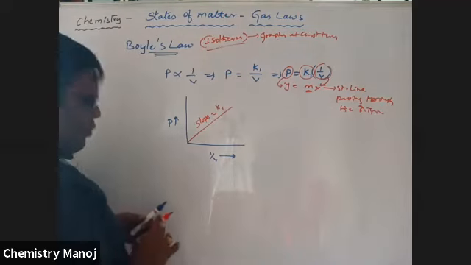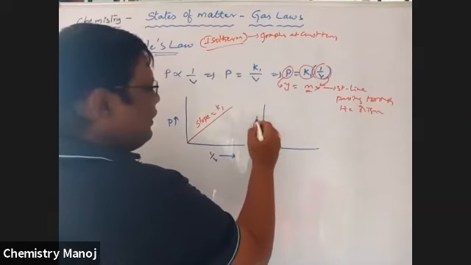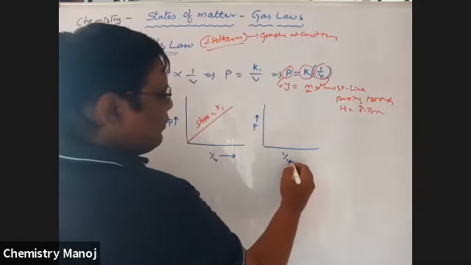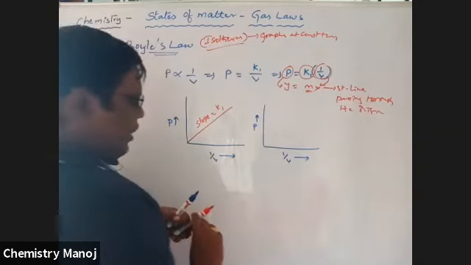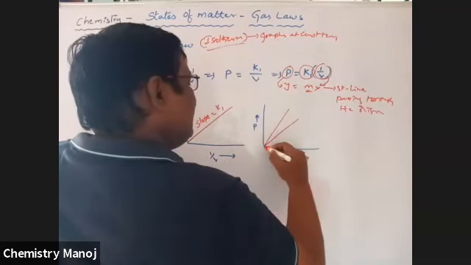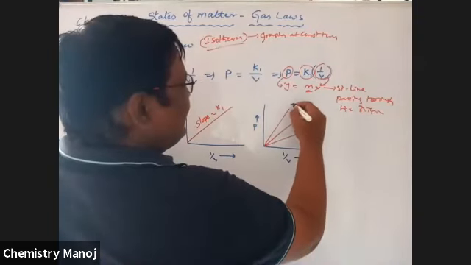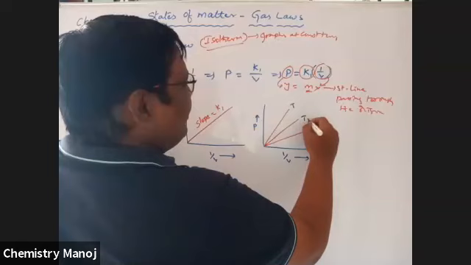Now, similarly, one more. That is, P is increasing like this as 1 by V is increasing like this. Now we are going to draw different graphs which are at constant temperatures, that is T1, T2, T3.